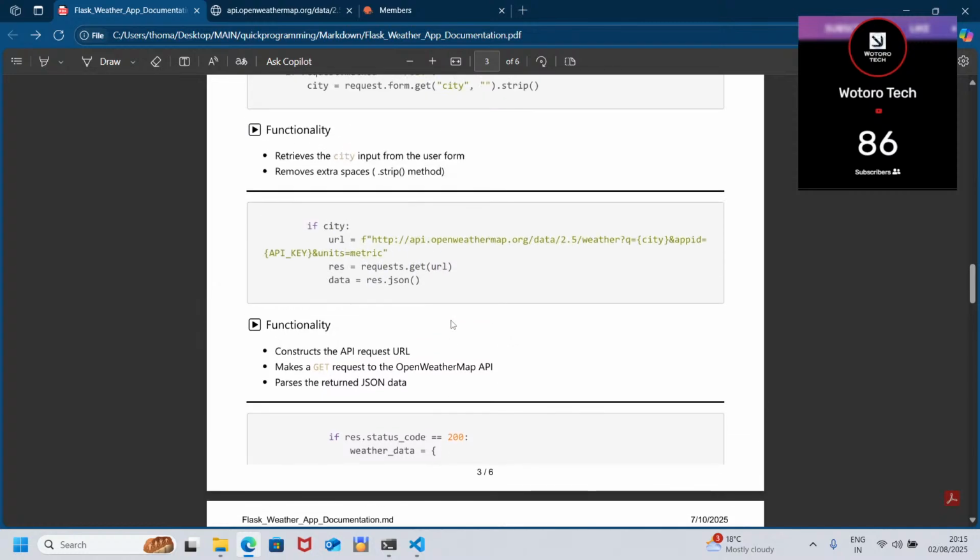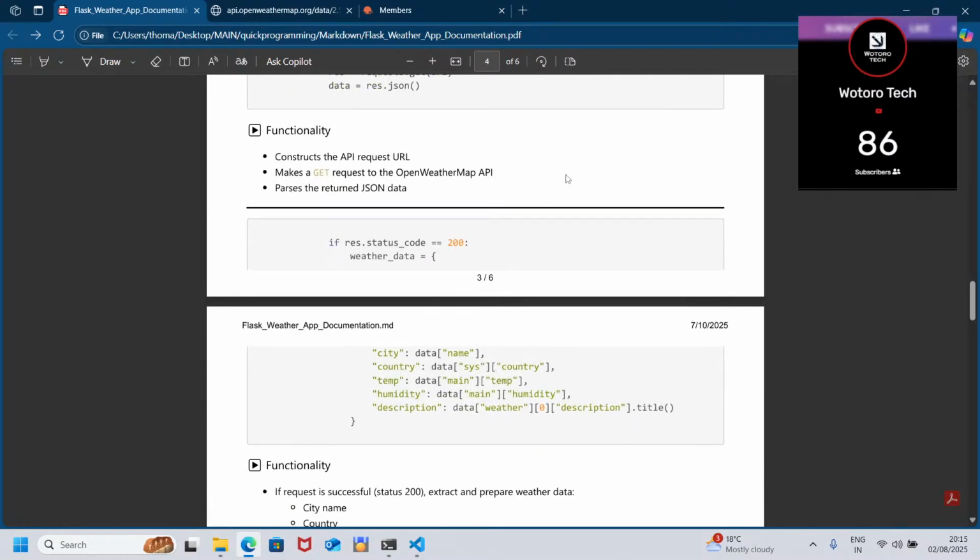So let's go to another step. This step is now we are checking. Let's just see how far we have come. We implemented the routes. We asked for users' inputs. We process the user input. Now the next step, when processing the user input, is that we need to ask: does the request go through or does it not go through?